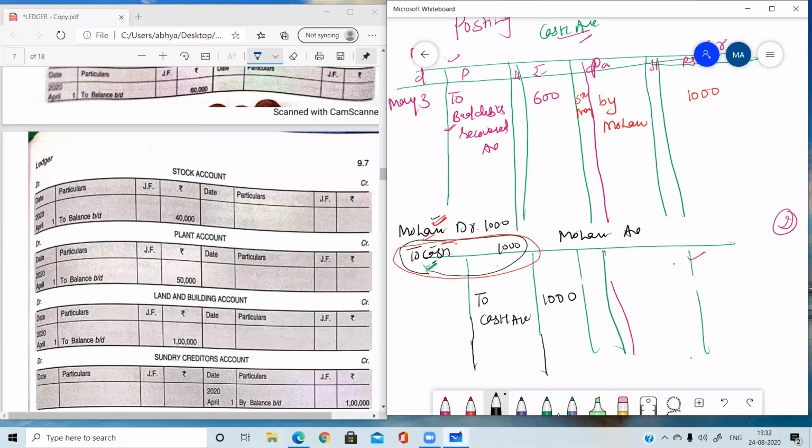Am I clear? Please tell me if you have any doubt, you can discuss with me. Today we have done only the posting.